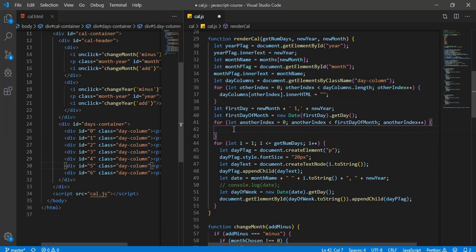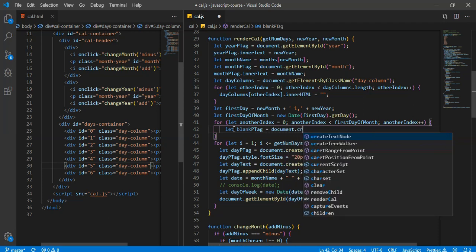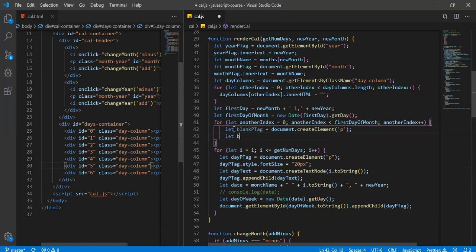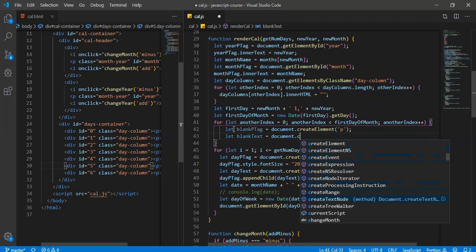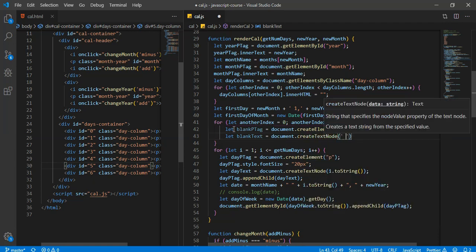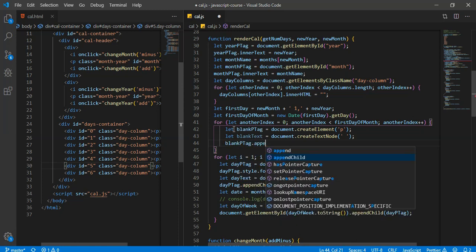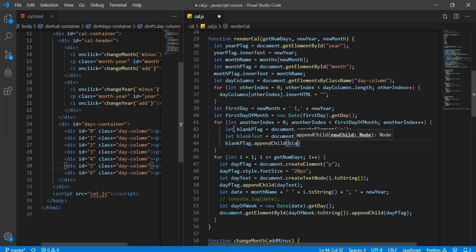So let's do that. Let's say let blank p tag equals document dot createElement p, let blank text equals document dot createTextNode. We'll just put something blank. We'll put a blank space in there. So then we want to do blank p tag dot appendChild blank text.